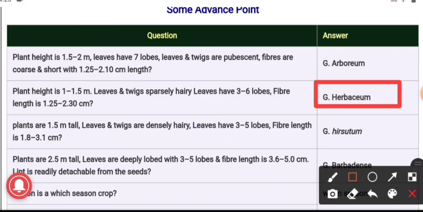Plants are 1.5 meter tall. Leaves and twigs are densely hairy, and the leaves have 3 to 5 lobes, and the fiber length is 1.8 to 3.1 centimeter. The species is Gossypium hirsutum.